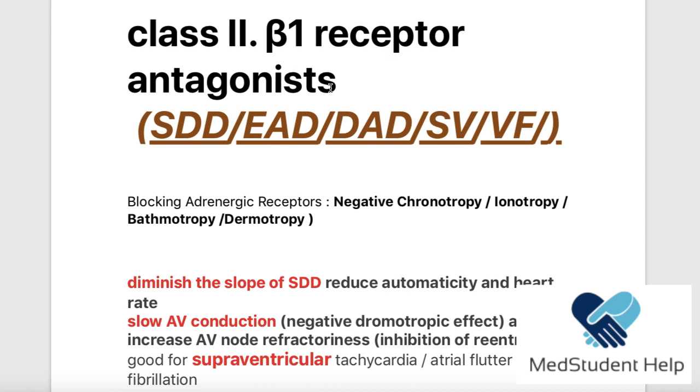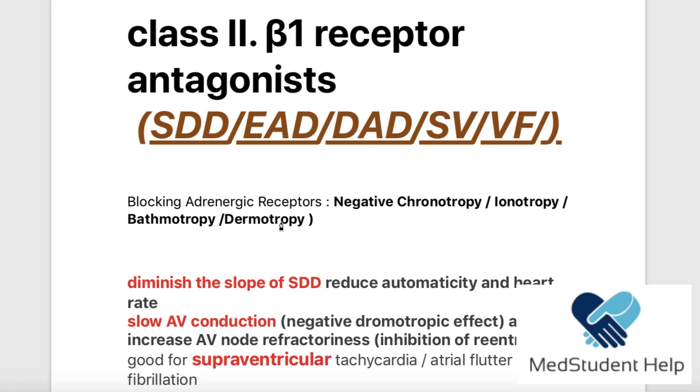What would this lead to if the beta 1 receptor was activated? It would lead to positive inotropy, positive chronotropy, bathmotropy, and dromotropy. So, if we block the beta 1 receptor, this is going to lead to negative chronotropy, meaning the heart rate is going to decrease, and negative inotropy, bathmotropy, and dromotropy.